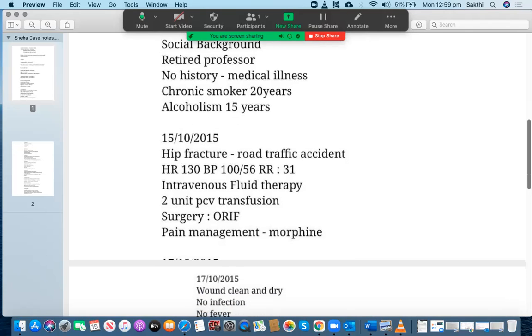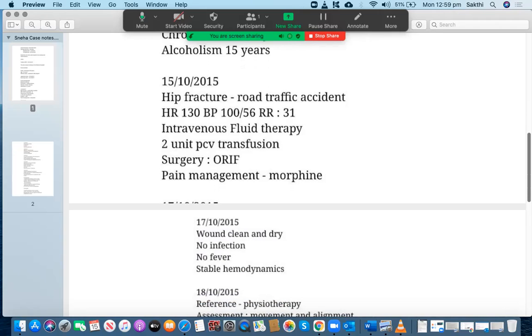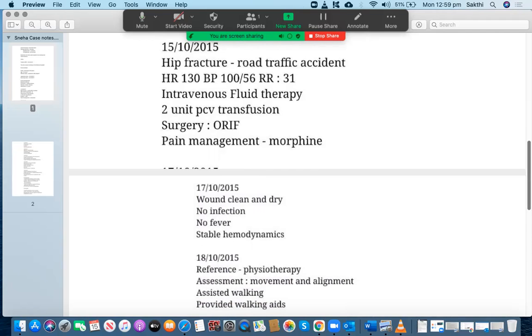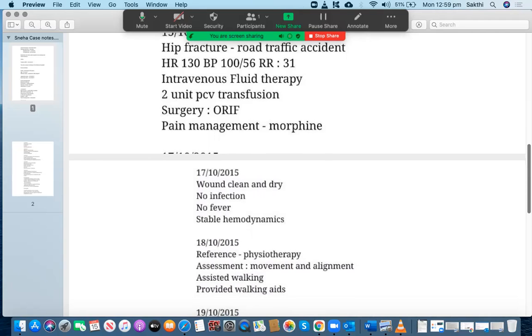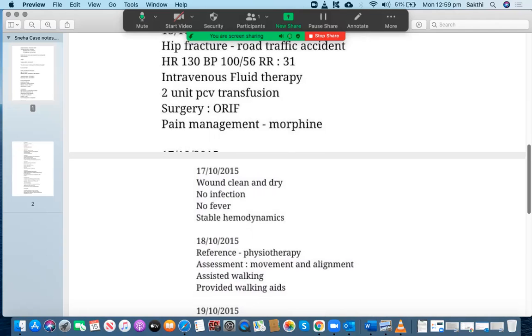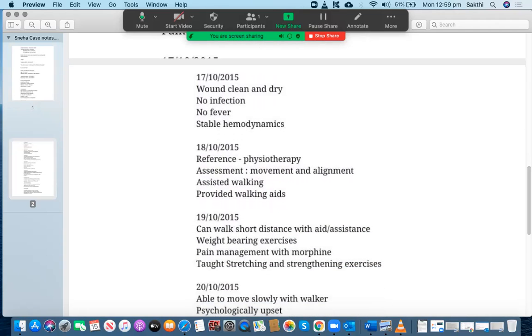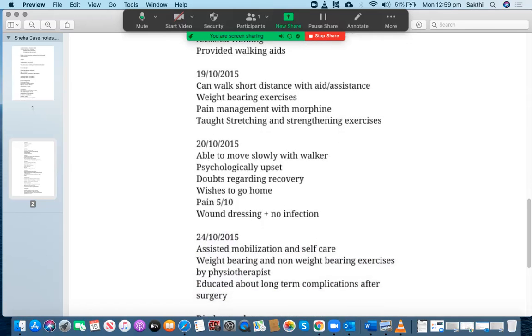Chronic smoker, 20 years. Alcoholism, 15 years. Hip fracture, road accident. HRBP, 31, intravenous fluid therapy. That's all right. 2 units PCV transfusion. Okay, packed cells. Okay, all right. And then surgery, ORIF, pain management, morphine. That's okay. These are the visits, so that's good. Stable, and then reference physiotherapy assessment. That's done. Assisted walking, provided walking aids. That's all right. Can walk short distances with the aid.